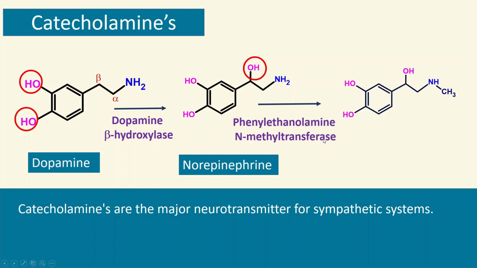That means you will find a methyl group on the nitrogen. When you attach the methyl group, that is called N-methyltransferase, and this structure is for epinephrine. So these are the three major catecholamines. However, norepinephrine and epinephrine primarily play an important role in sympathetic neurotransmission.